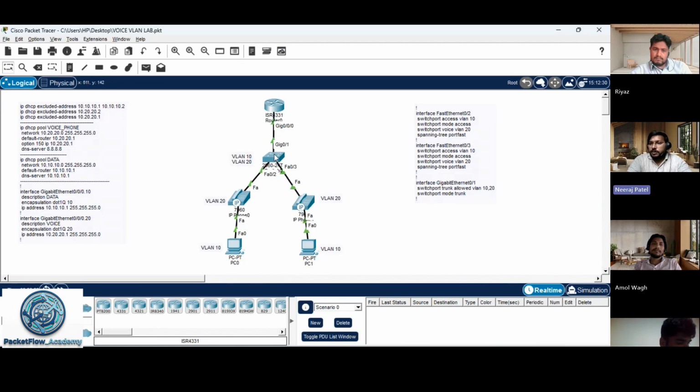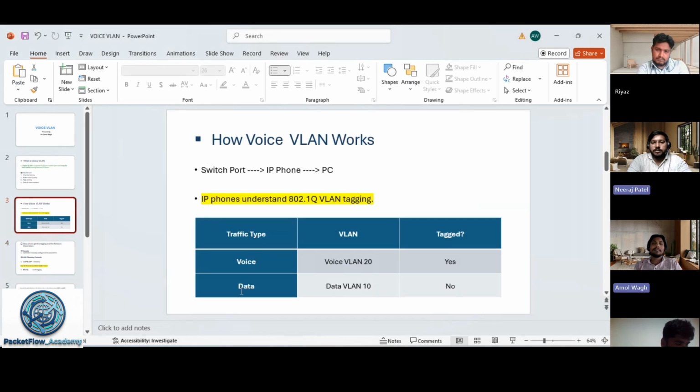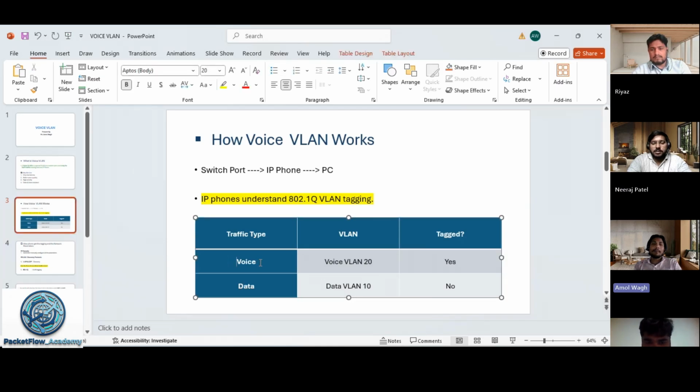How is the switch able to differentiate whether the traffic is coming from the phone or the computer, right? Actually, this point we already discussed. For the data traffic, there is no VLAN ID tag. For the voice traffic, they only add the VLAN ID tag, right? The IP phone adds it. But how does the IP phone know which VLAN ID to use for forwarding the voice data packets?